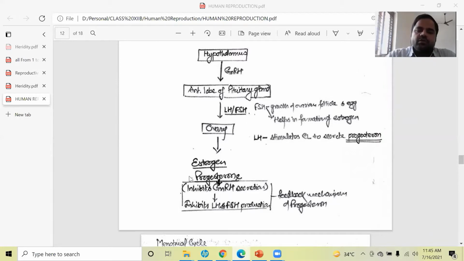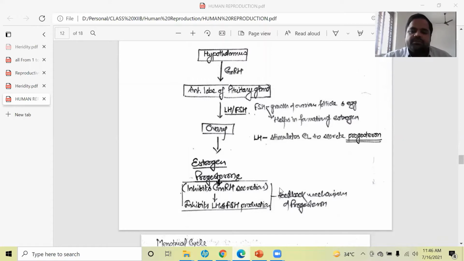So both of these hormones will be produced, and what will happen after that? When this estrogen and progesterone are secreted in required amount, then the feedback mechanism of progesterone will be operated. Means when the level of progesterone will be in optimum level, then what will happen after that?